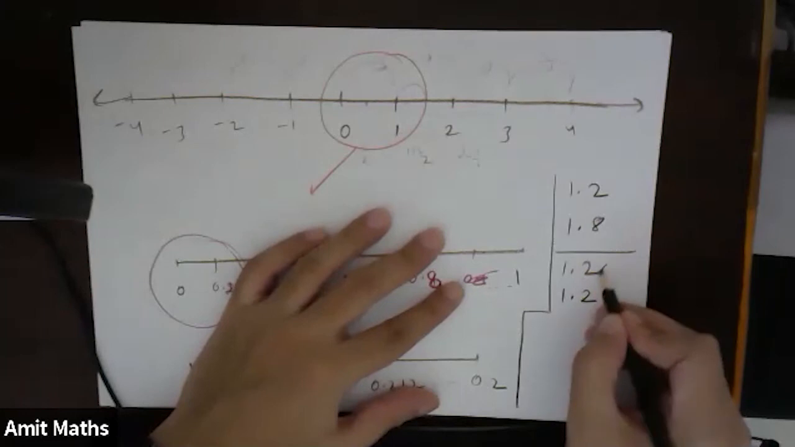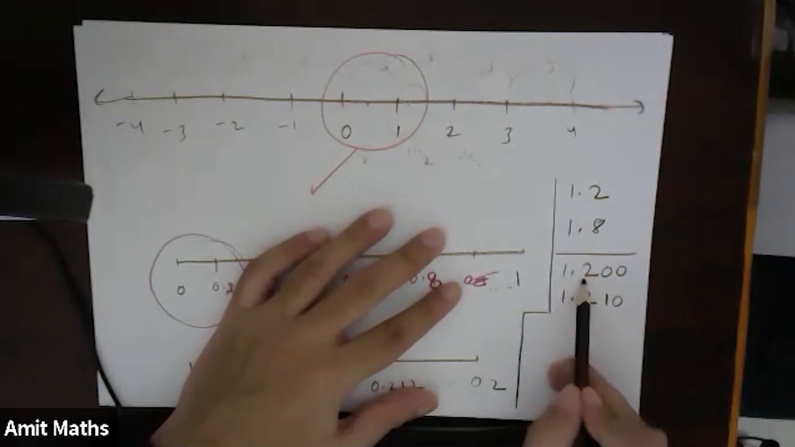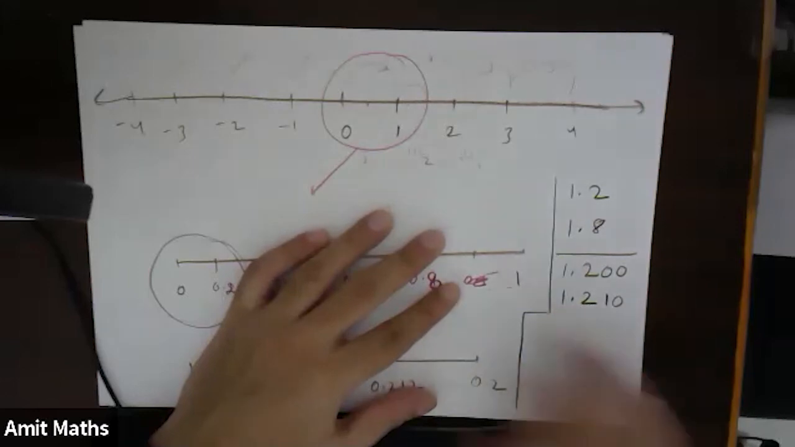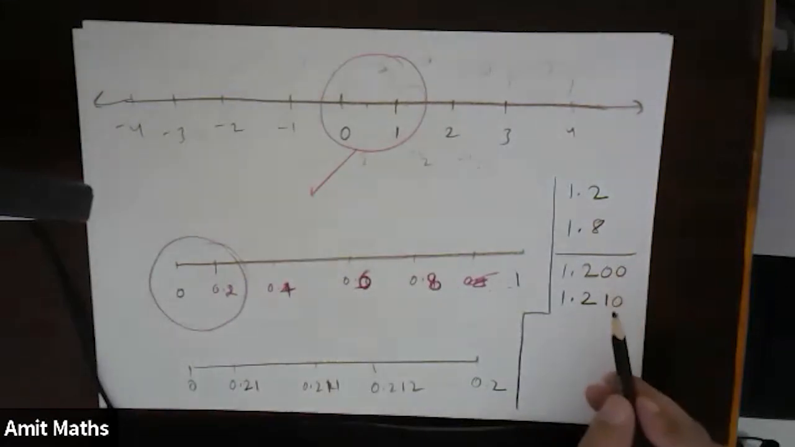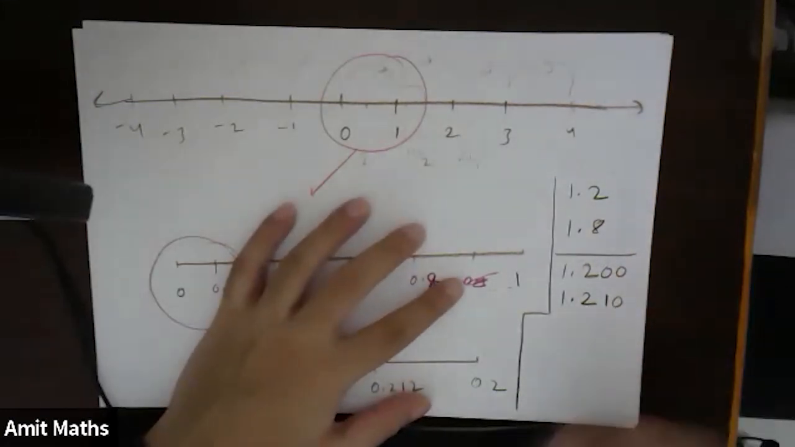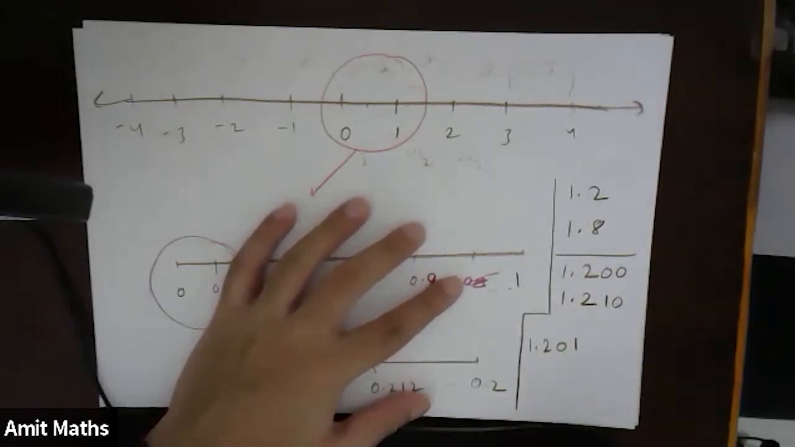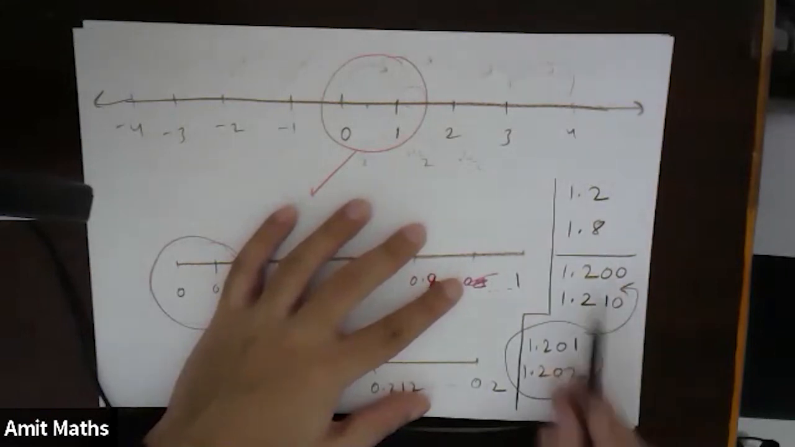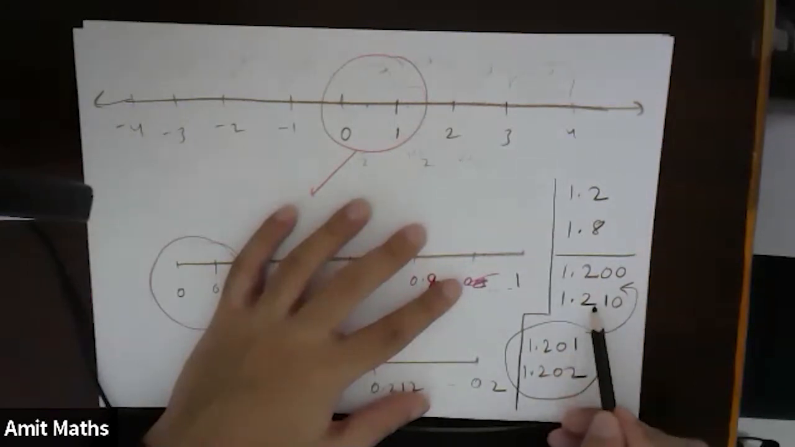So what I'll do, I will write it as 1.200 and 1.210. Fine. I can write 1.2 as 1.200, and I can write 1.21 as 1.210. This is the same. Now in between these two, it is easier for you to visualize. The first number I can write is 1.201, and the second number is 1.202. These two numbers lie in between them. This number is greater than 1.200, and this number is less than 1.210.